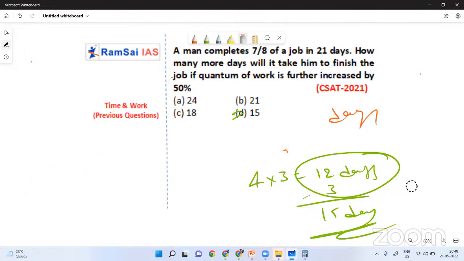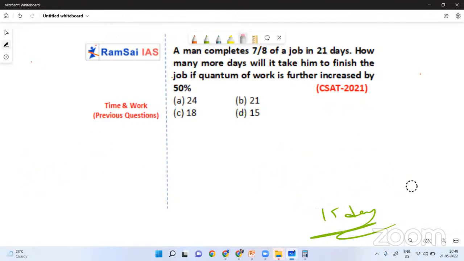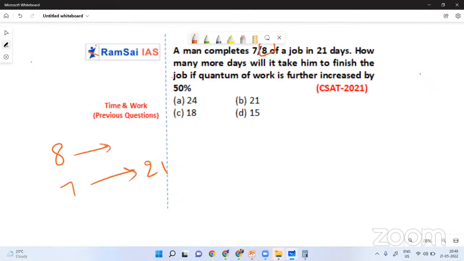Okay, let me explain you the same question again by using our concept only. So read the question again. What is the question? 7 by 8 of the work was finished in 21 days. But furthermore, 50% of the quantity increased. So how many days it will take to finish the total work? Initially, we assumed 8 laddus are there. So out of 8 laddus, he finished 7 laddus in 21 days. Yes or no? So each laddu, he is taking 3 days to finish.